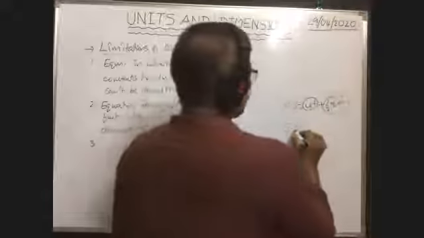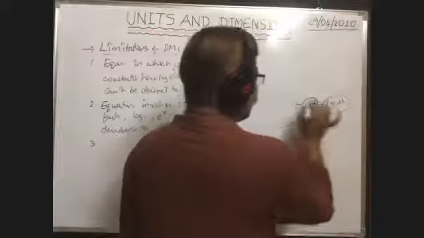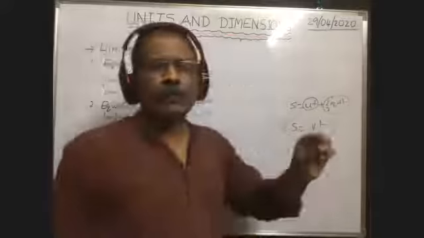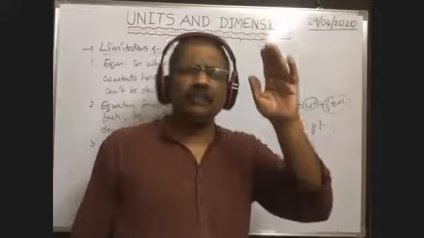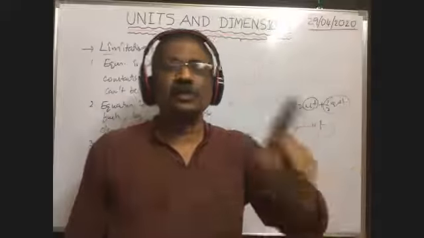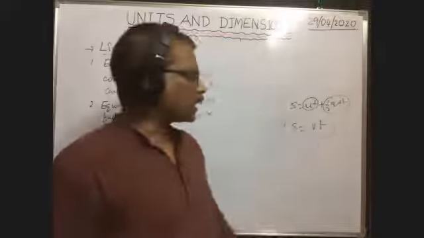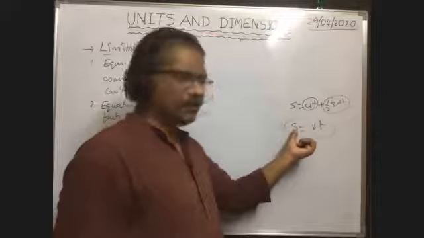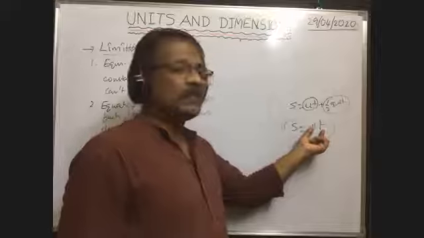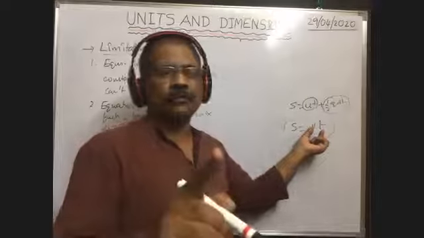Suppose displacement s is equal to v into t, this type of equation can be derived, because the product or division of any physical quantities gives a single physical quantity. That's why this product is equal to s. The product of these two different physical quantities gives a physical quantity.